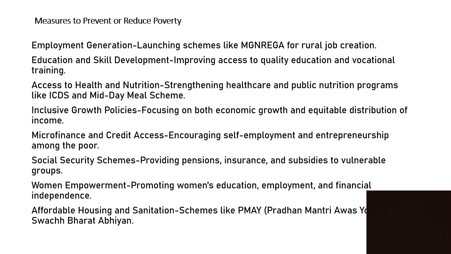Inclusive growth policy, focusing on both economic growth and equitable distribution of income. Microfinance and credit access, encouraging self-employment and entrepreneurship among the poor. Social security schemes, we popularly call it as triple S, providing pensions, insurance and subsidies to vulnerable groups. Women empowerment, promoting women's education, employment and financial independence. Affordable housing and sanitation schemes like PMAY, Pradhan Mantri Awas Yojana, Swachh Bharat Abhiyan, they are the measures to provide affordable housing and sanitation to people all over the country.